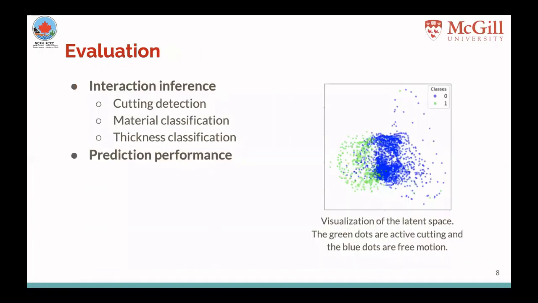We evaluated our approach from two standpoints: performance of interaction inference and forward prediction. For interaction inference, we evaluated three cases: cutting detection, material classification, and thickness classification. The figure here shows a qualitative analysis and visualization of the latent space. The green dots are active cutting, and the blue dots are free motion of the robot. As can be seen here, there is a distinct separation between the two in the latent space.